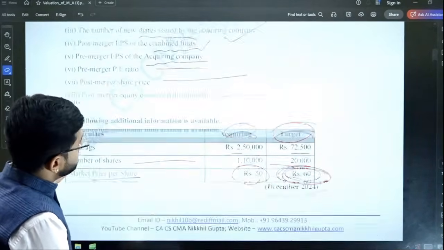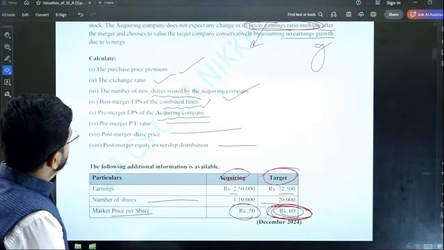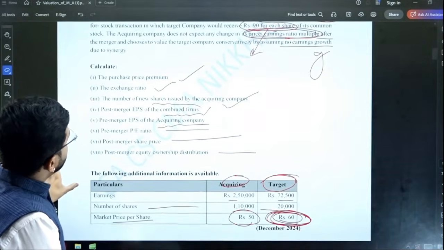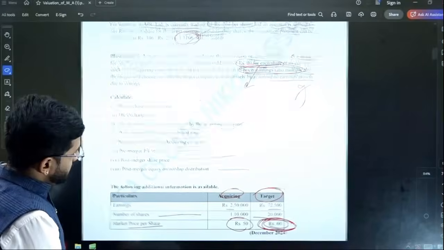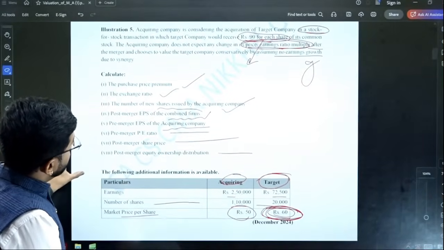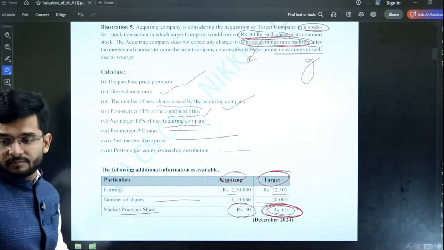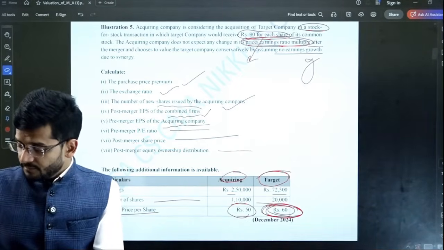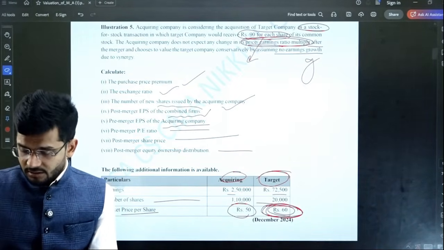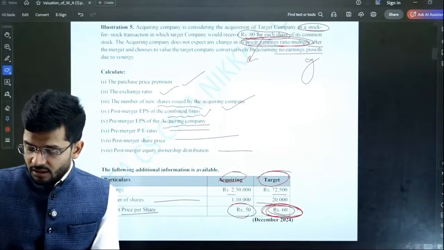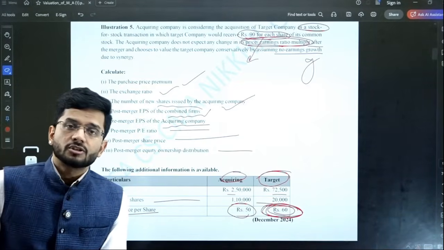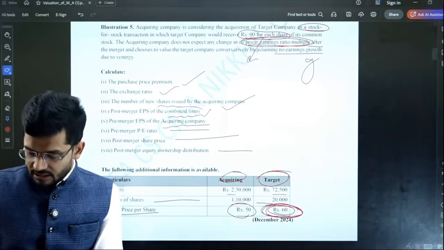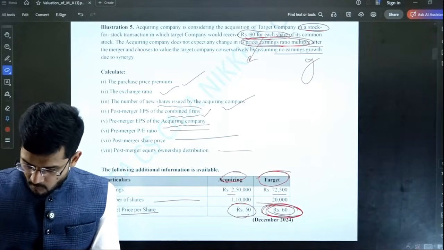This is the question. I have also shared the PDF in the WhatsApp group, guys. Please check out the PDF, and those students who are watching the recorded version of this lecture, your PDF will be saved in the app itself. In the app, there is a PDF which is saved.